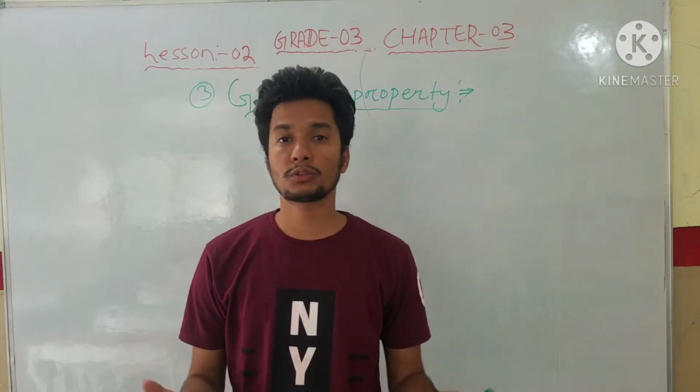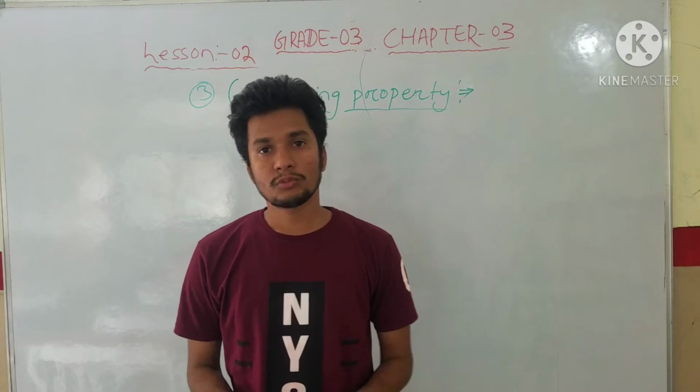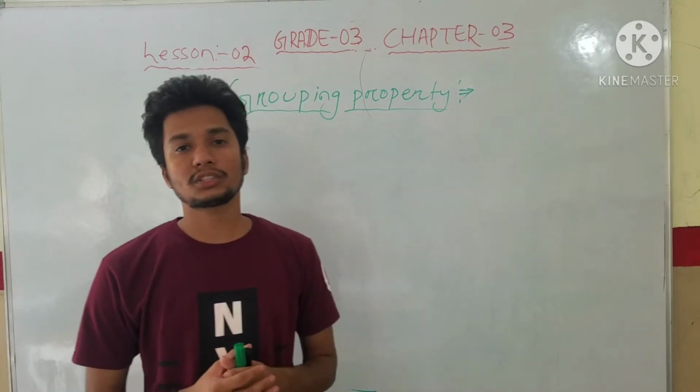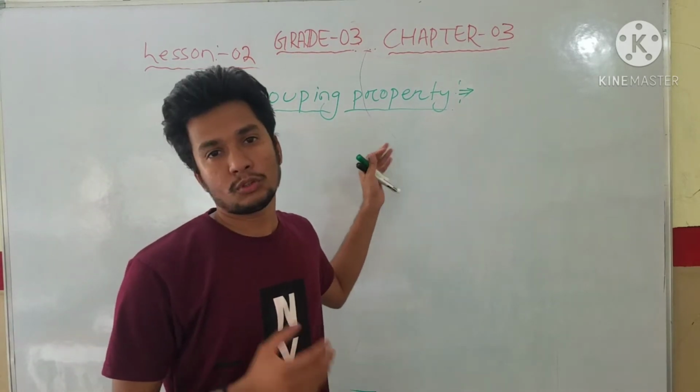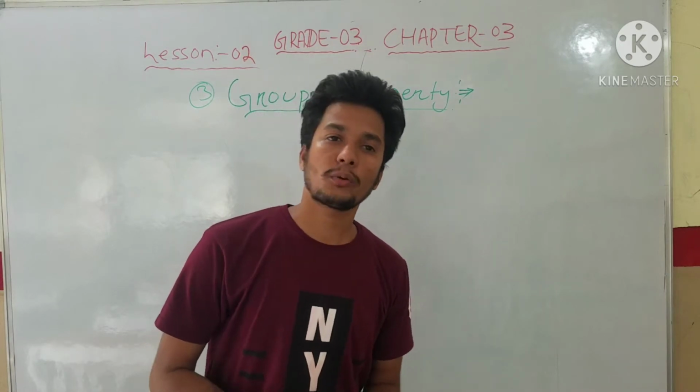More than two numbers, or more than two persons, more than two objects, that we can say is a group. Like this, in an addition, if there are more than two or three numbers, we can say they are grouping numbers.